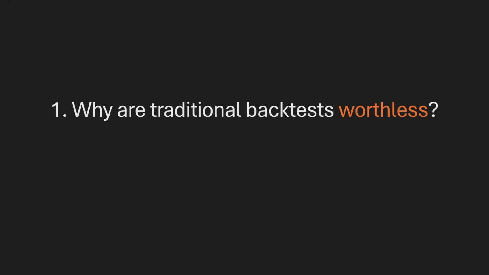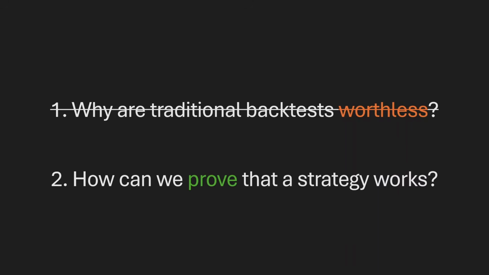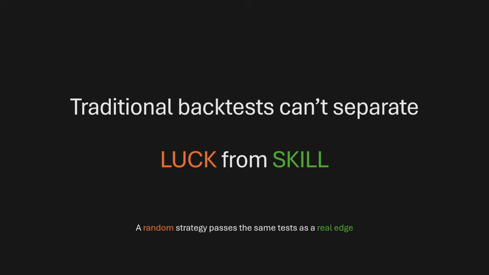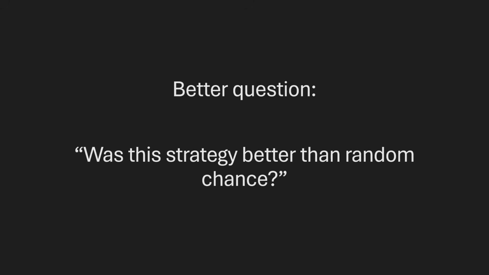So at this point, we have a pretty good understanding of the problems with traditional backtests. Now let's try to answer the second question. How can we prove that a strategy actually works? Well, let's first rephrase the problem with a traditional backtest. We can say that a traditional backtest asks, was this strategy profitable or not? But we know that this is not really a good question because a bad strategy can also be profitable if it gets lucky, and bad strategies can get lucky all the time. So we need a better question. A better question would be something like, was this strategy more profitable than random chance?